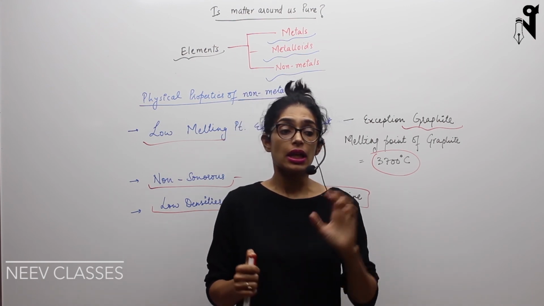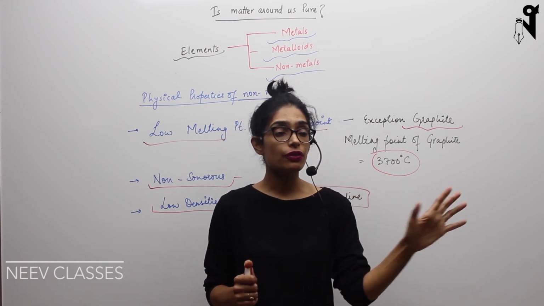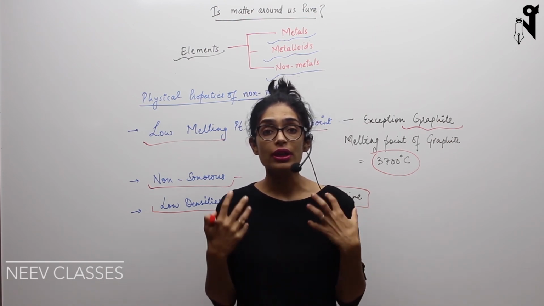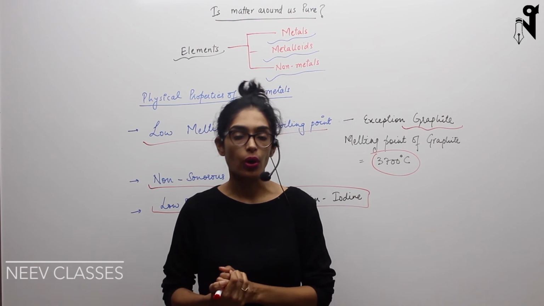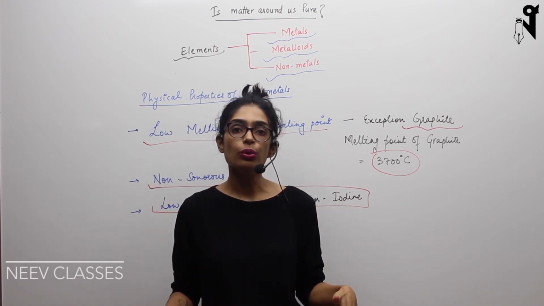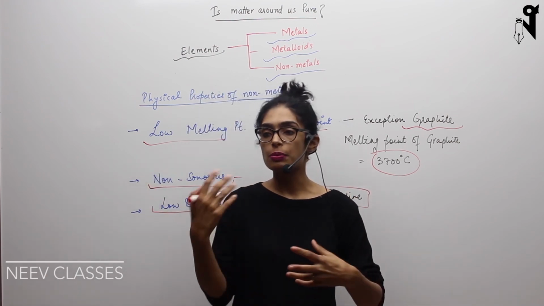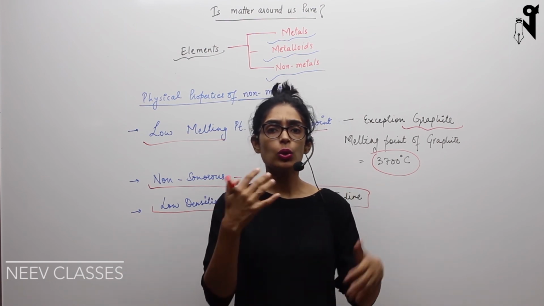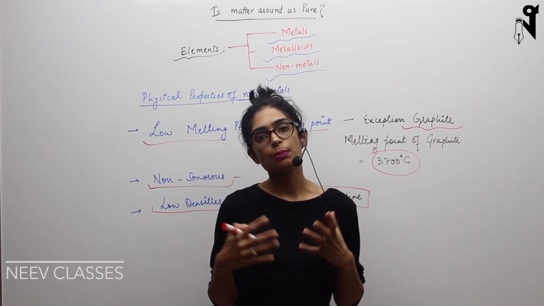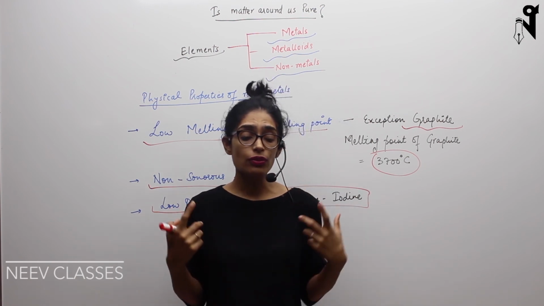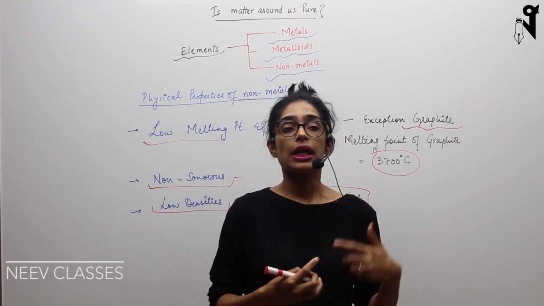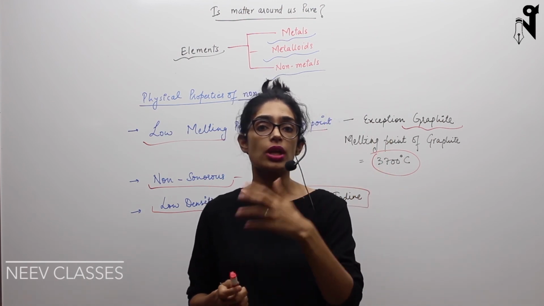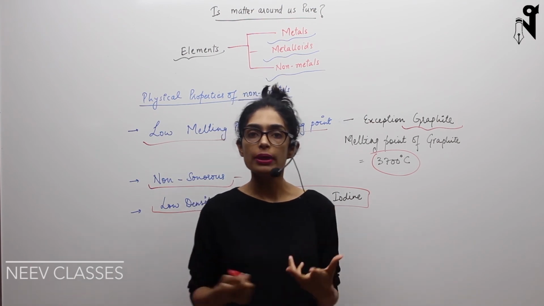But mind it, as the metals are important for different kinds of constructions and different usages, similarly non-metals are equally very important elements on the earth. When you talk about your own body, you talk about carbohydrates, proteins, vitamins, minerals, all these things. In fact, the whole living structure is made up of non-metals. One of the most important elements is carbon, and then come oxygen and hydrogen. These are a few very important non-metals.